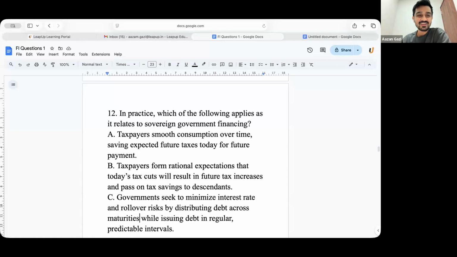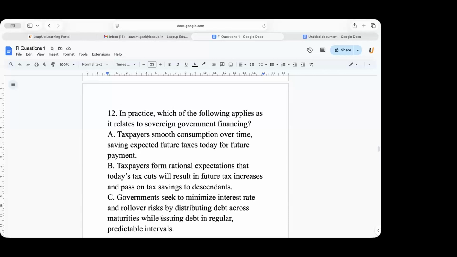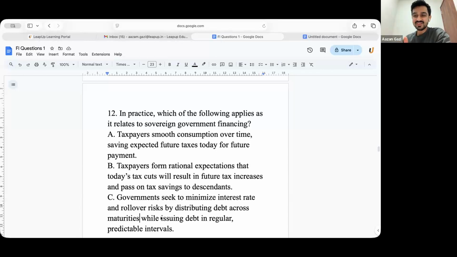Kashvi, again, you're the first one to reply. Okay, Kashvi, but can you tell me why C? I want to see if you have not memorized the answers. Why would it be C? Because the government issues securities of different maturities, because if they only issue short-term securities, they are prone to rollover risk. So this one was the only one that made sense. And A and B are related to the Ricardian principle. I wanted to hear this, Kashvi.